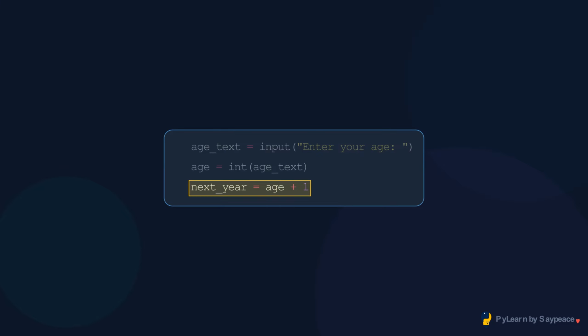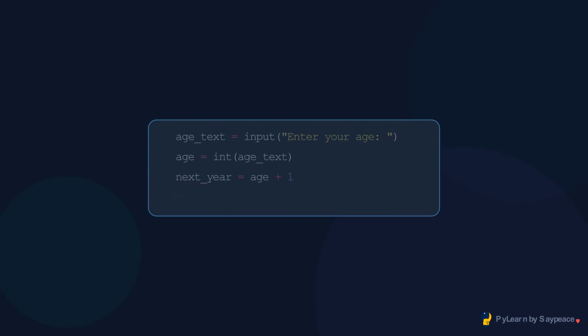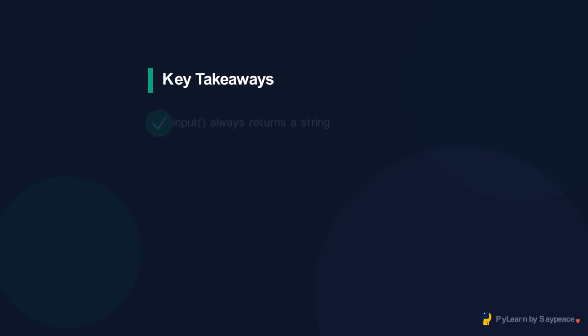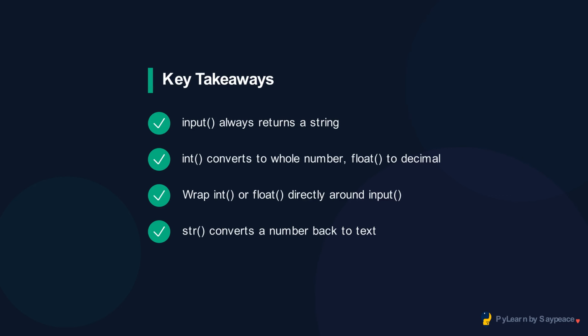This works now. If you tried adding 1 to the string "25", you would get a type error. Output, next year you will be 26. Wrap int around input directly, that is the most common pattern. One line, immediate conversion. Never do maths on raw input. Type conversion is something you will do in almost every program that accepts user input.